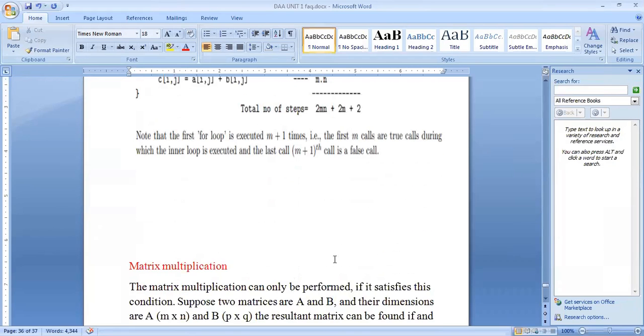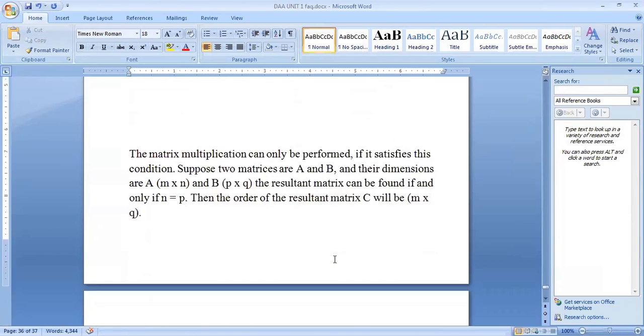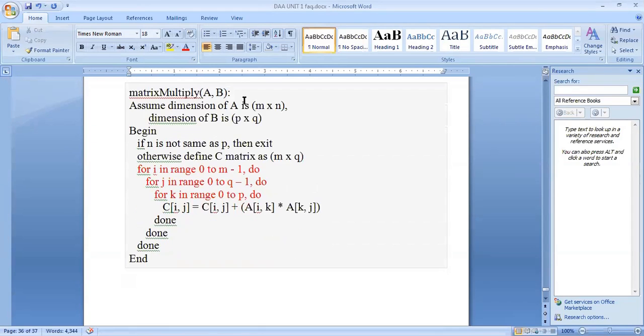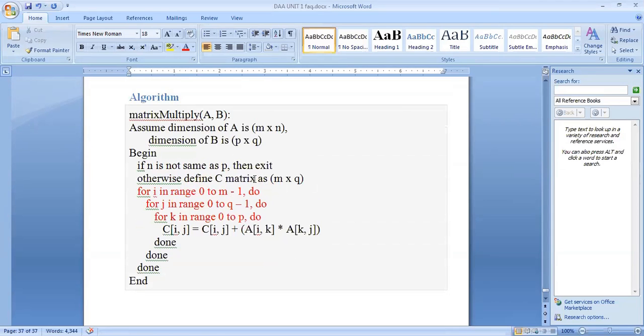In this way, you can try matrix multiplication. Already you know the algorithm for matrix multiplication. By using this algorithm, you can perform the multiplication operation, and find the step count and time complexity. You will get big O of n cube for this one. You can try this one.